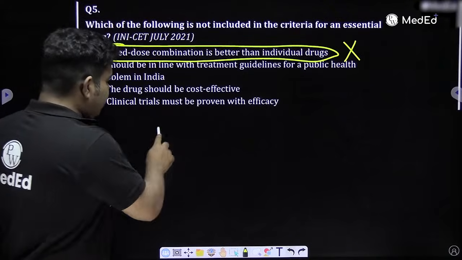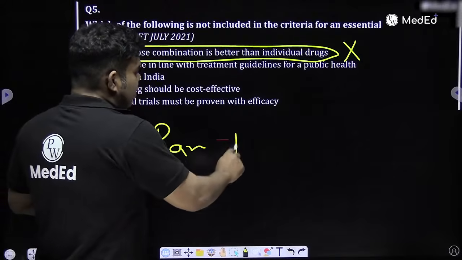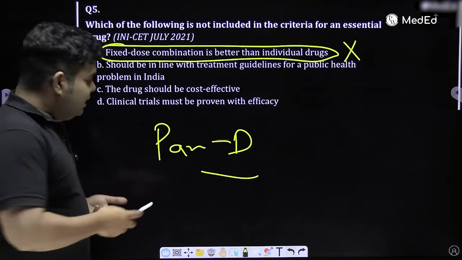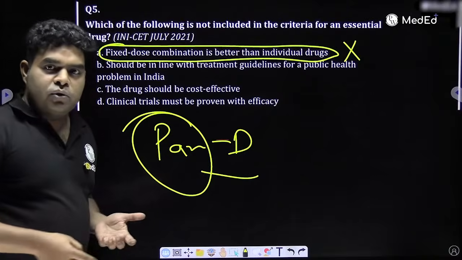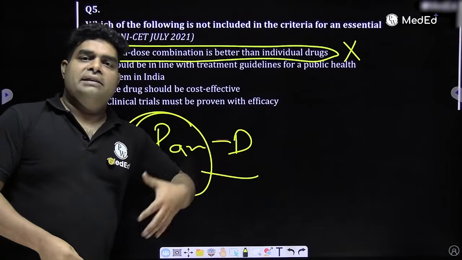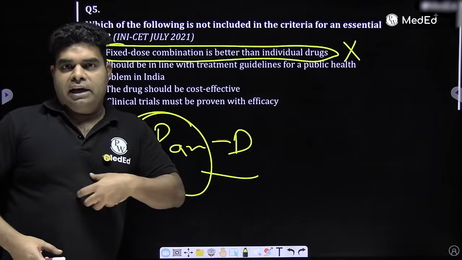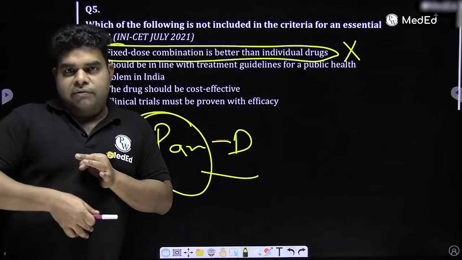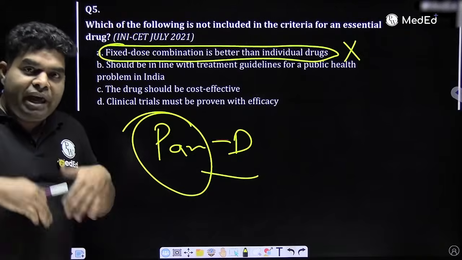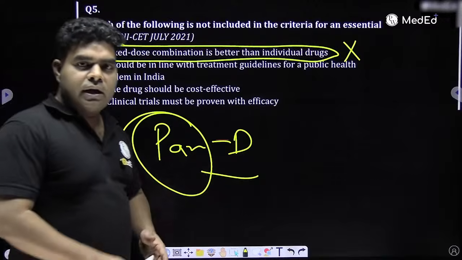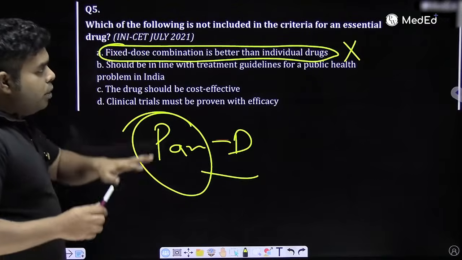Like most of the people are taking PAN-D, pantoprazole and domperidone. They don't need both. They are just having acidity. So they just need pantoprazole or omeprazole, but they are adding domperidone unnecessarily to prevent the reflux, because domperidone works at the esophageal gastric junction and causes the reflux to be less. So if you don't have reflux, no need to add domperidone. Just take pantoprazole, like that. So fixed dose combination is not good.